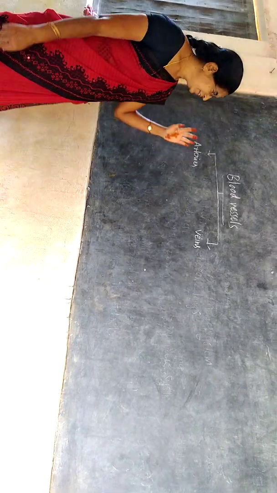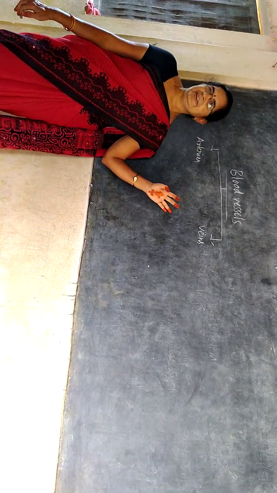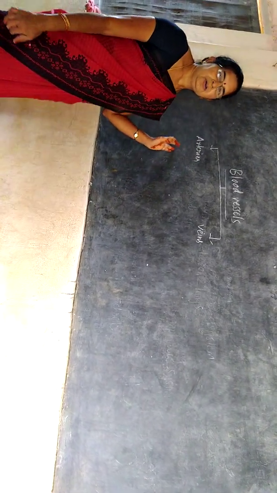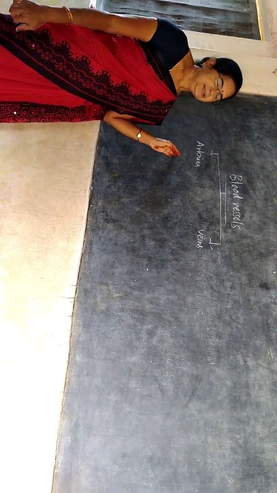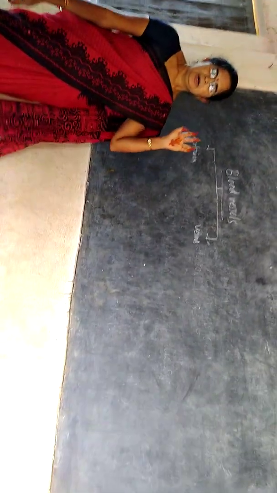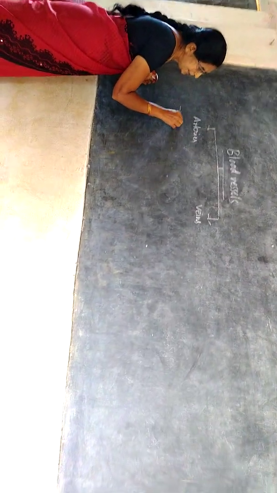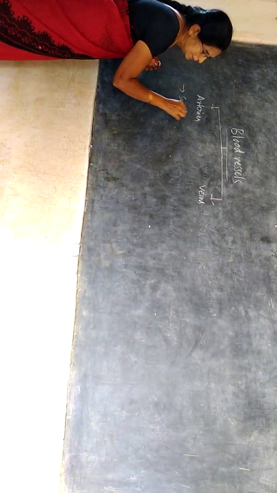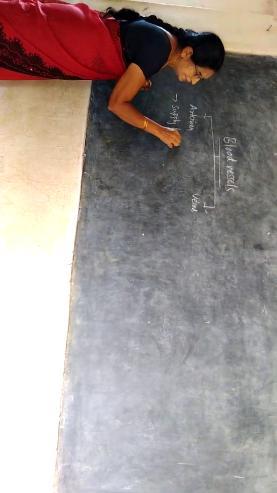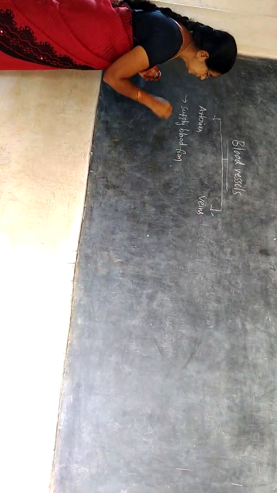Then there are differences between arteries and veins. Arteries always supply blood from the heart to all body parts.